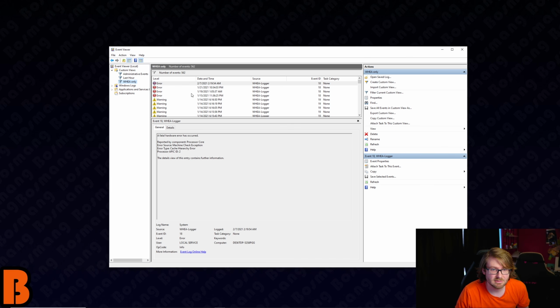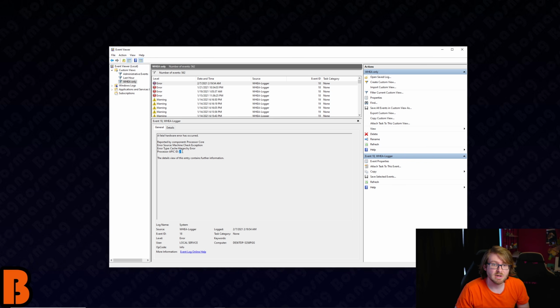I have one done already, and I have a few WHEA errors here that I've gotten. The interesting part of the WHEA error here is the APIC ID. The APIC ID is what we can use to find out which core crashed. This is basically the logical thread that crashed, all right? To find the physical core that crashed, you take the APIC ID, here's 2, divide it in half, and then round down, okay?